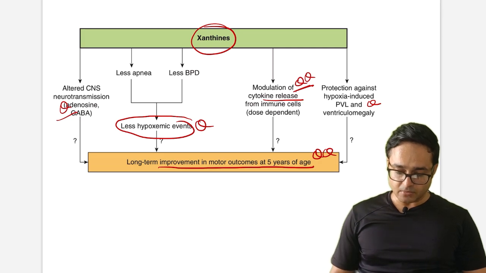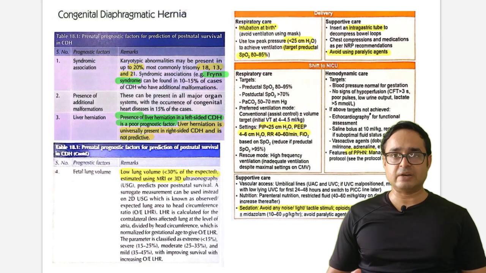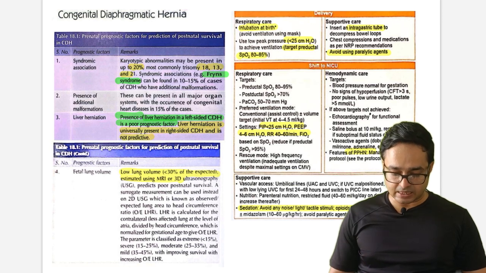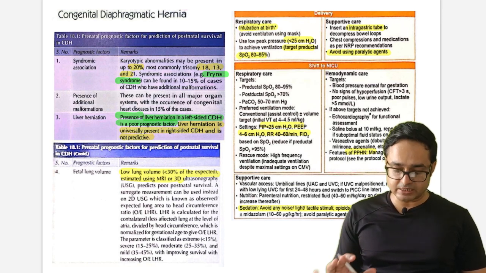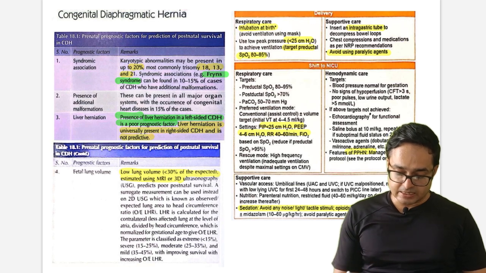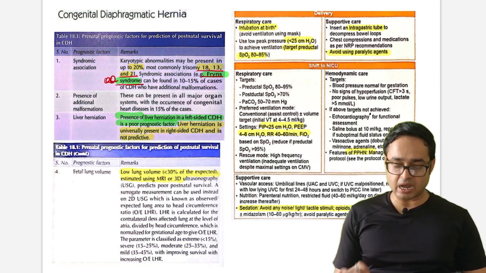Okay, going forward to congenital diaphragmatic hernia. One question was asked in a recent exam. I'm just highlighting important things here. This can have syndromic associations: trisomy 18, 13 and 21. And if one syndrome, that is a potential MCQ, Fryns syndrome, can be found in 10 to 15% of cases. Potential MCQ, just mark this.